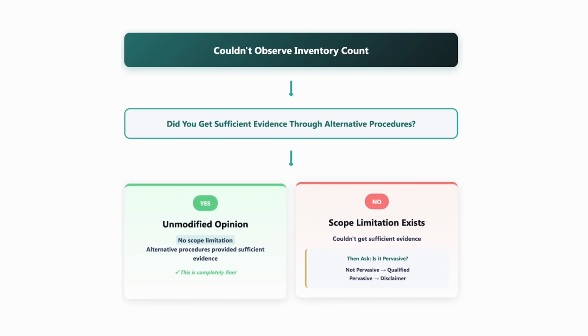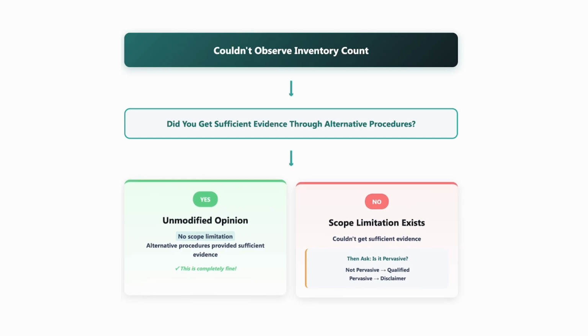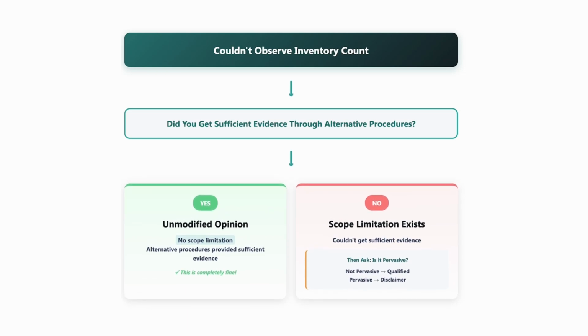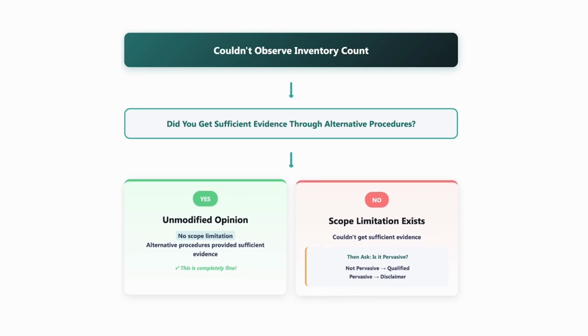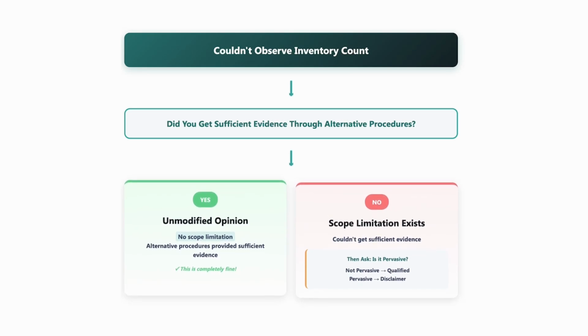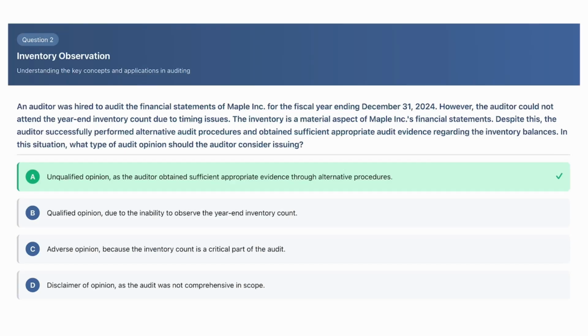So there's no need for a qualified opinion. That would be if there's a non-pervasive scope limitation. This is not involving any kind of GAAP departure or anything they did wrong. It's just a limited amount of audit evidence. So this would not even be in the options. And then this would be, for example, if we couldn't get the alternative audit procedures and it was a pervasive amount.